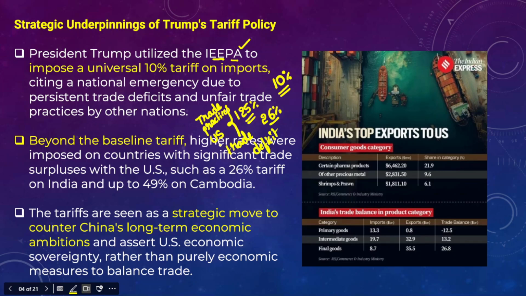So a huge trade deficit actually means that a country is excessively dependent on other countries, and most of the goods that it has been consuming are imported from other countries, right? So when a country imports a huge number of goods, its domestic production obviously goes down.